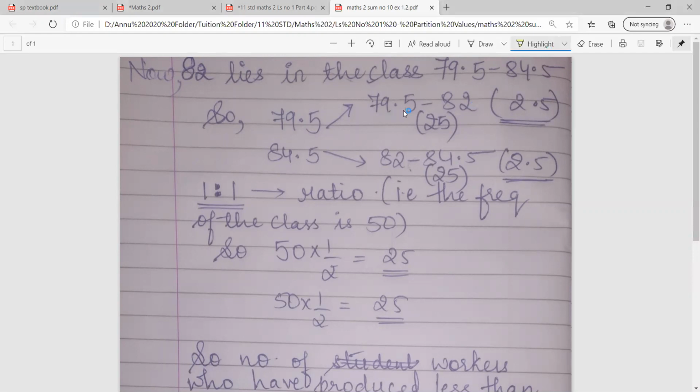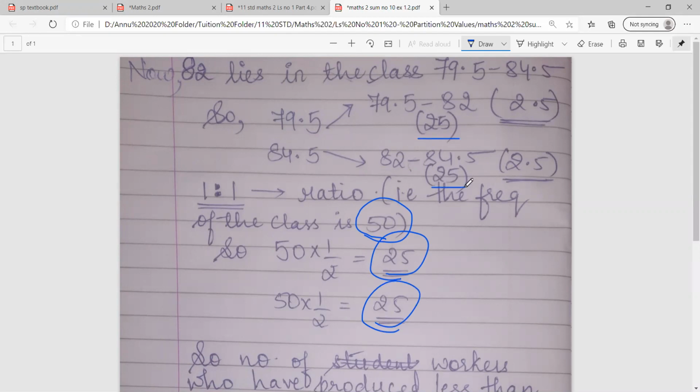So as you can see, class, on subtracting, I get the difference 2.5, 2.5. The difference of both classes is the same. So can I say the ratio can be 1:1 as I explained to you all in the previous sum? So 1:1 means 1/2, 1/2. 1 plus 1 is 2. So the frequency of the class was 50. If you have paid attention, I had explained this to you all. So I'll divide this 50 into half. So half of 50 is 25 and the other half is also 25. So can you see, class? I have written 25 over here.